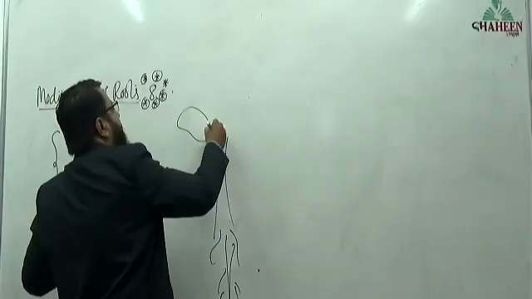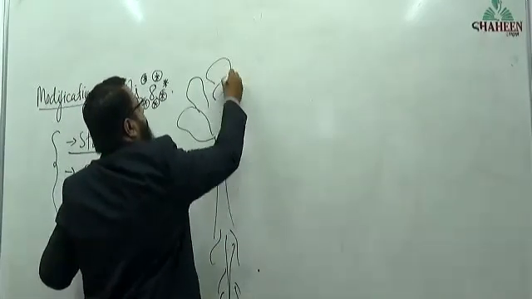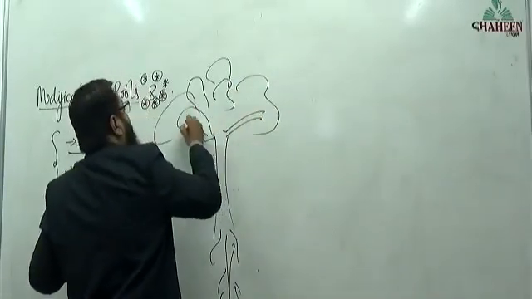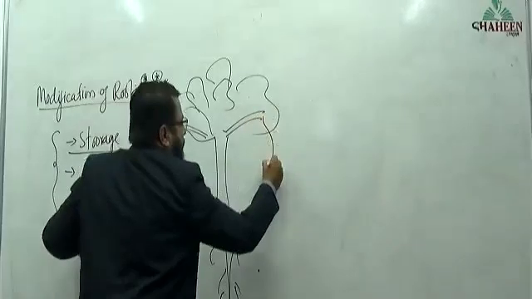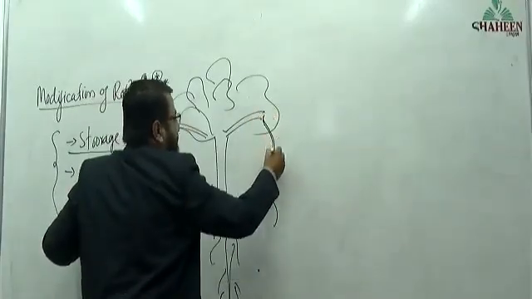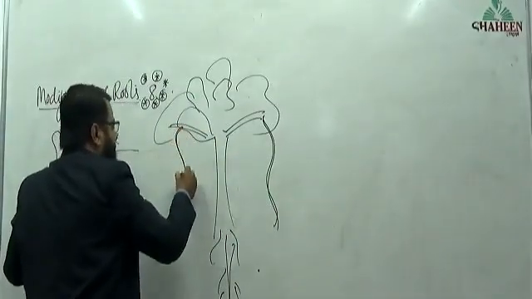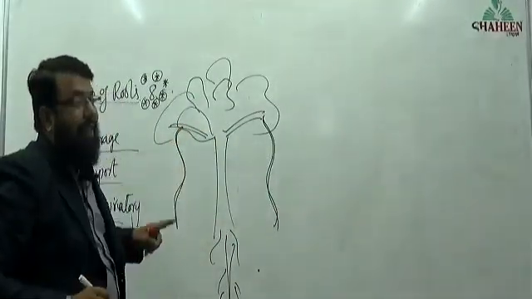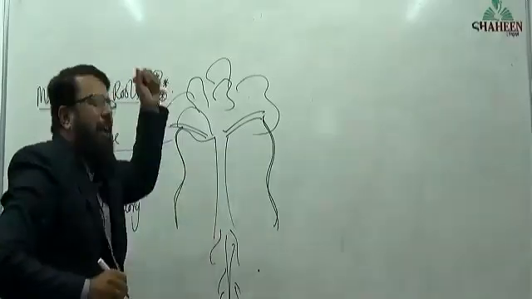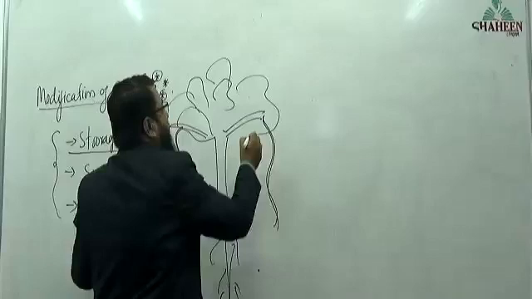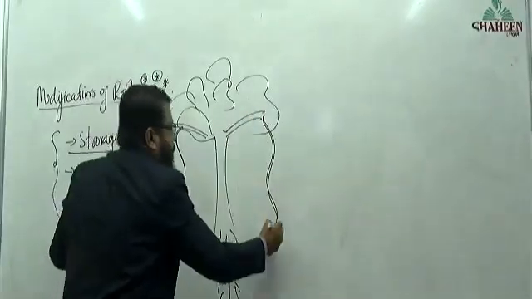Apart from that, some branches of this tree produce a root. Now, what is this root? Is it adventitious or fibrous or taproot? This is adventitious root. For what is this root arising? This root is arising to support the branches.